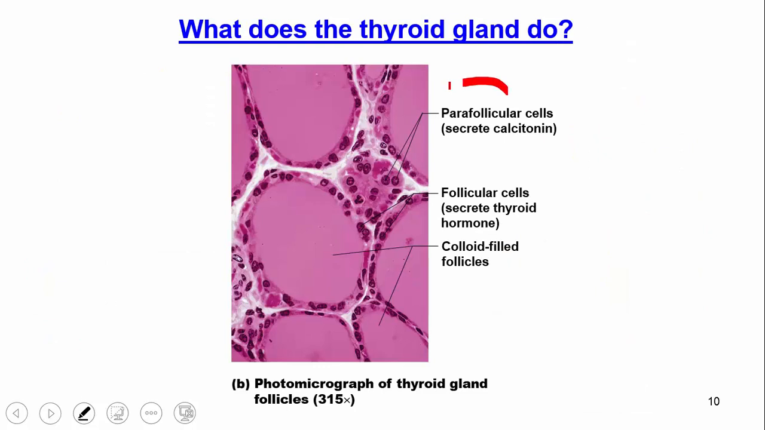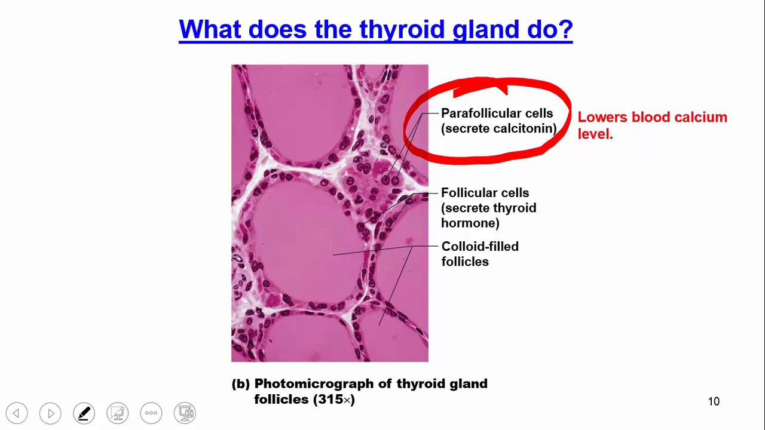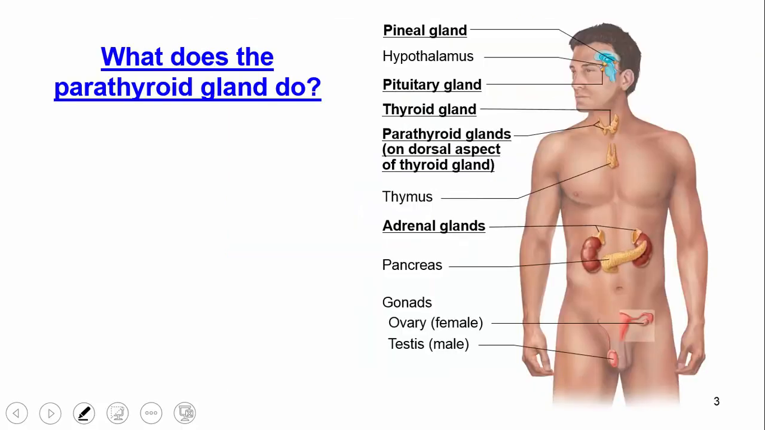we'll notice that cells within the thyroid called parafollicular cells secrete calcitonin. What does that do? It lowers the blood calcium levels. We also have follicular cells within the thyroid that secrete thyroid hormone, and this has a role in metabolism. Okay, let's move on now.